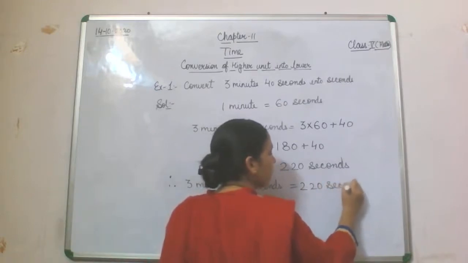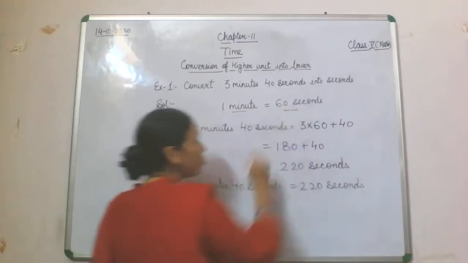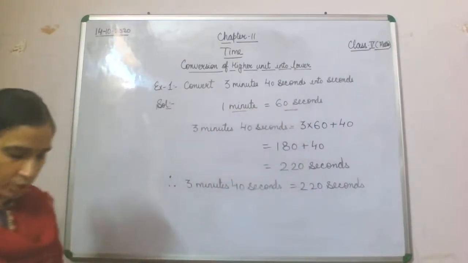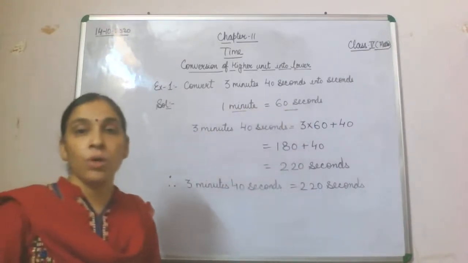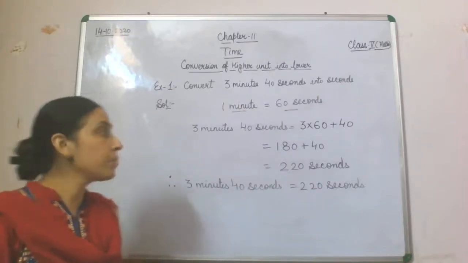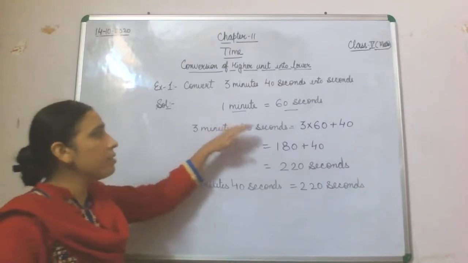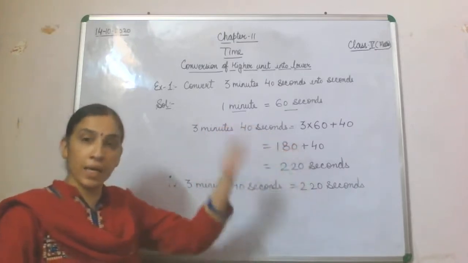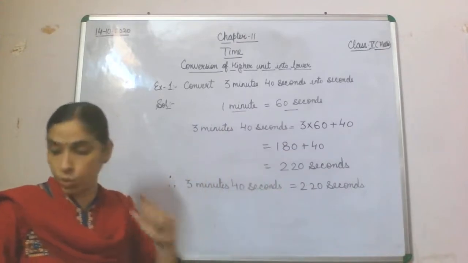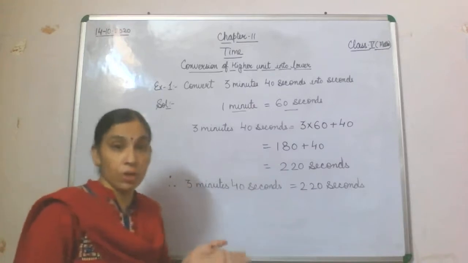Again, what are the steps? First, find a relation between these two units, minute and second, whichever two units are given to you. After that, the minute part, which is in the higher unit, will be converted into the lower unit. The part which is already in seconds, you will not convert.